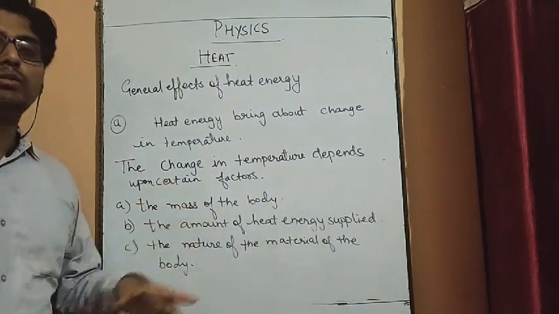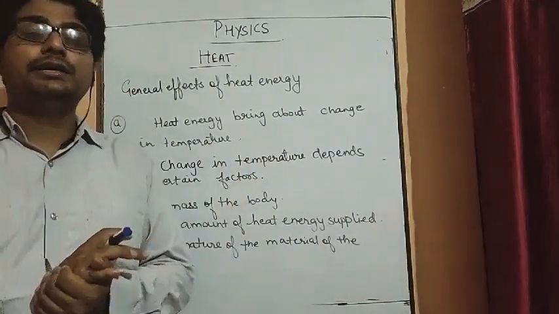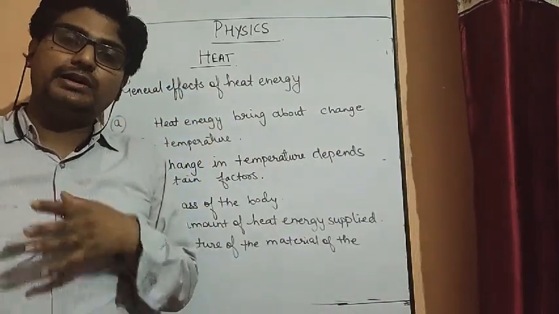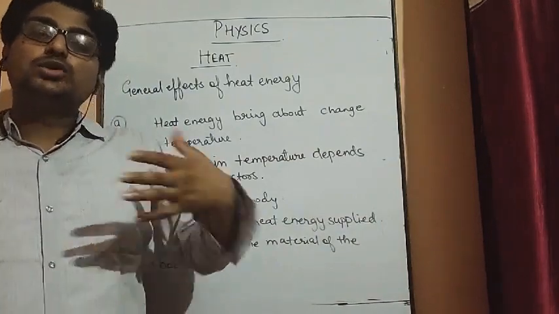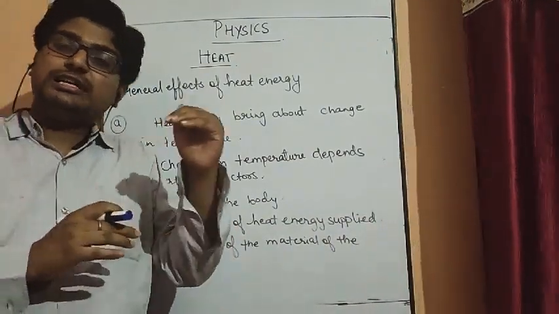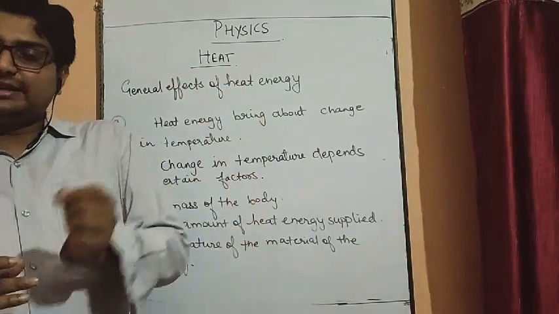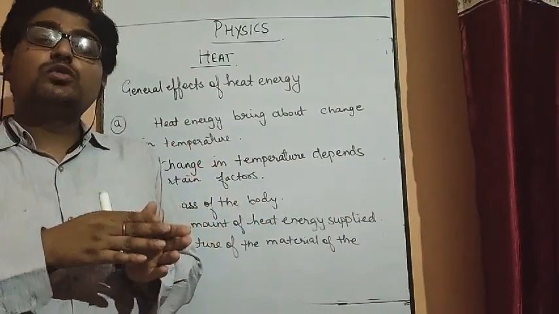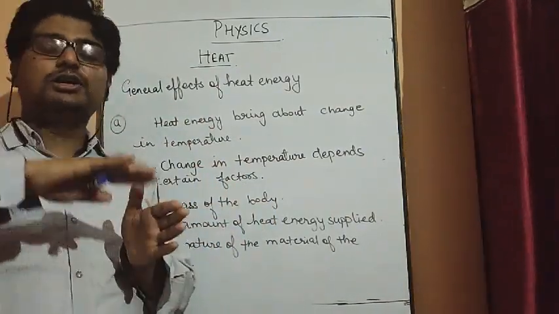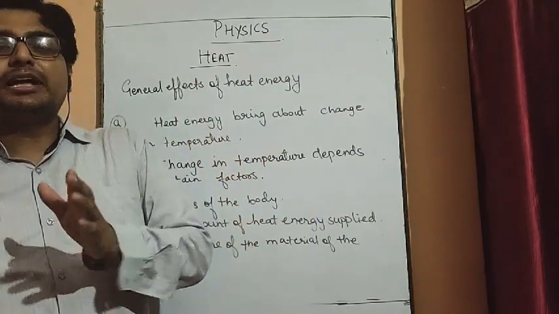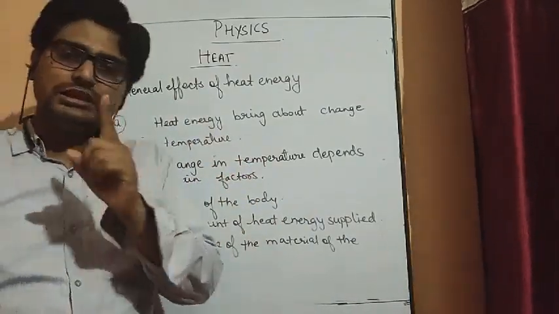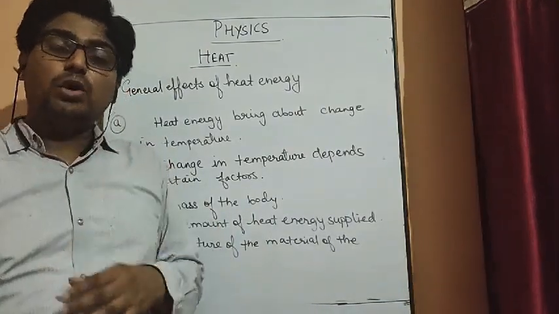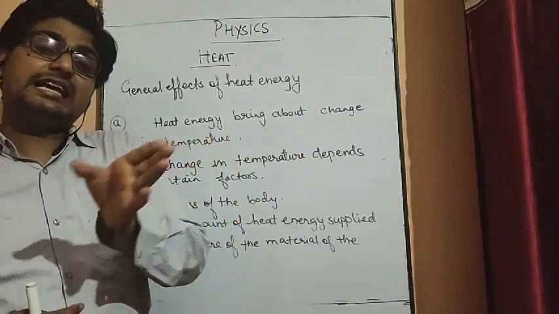First one, the mass of the body. Meaning, what is the actual mass of the body? If the mass of the body is very high, like suppose you take 10 kg of water or 50 kg of water, to heat more water you will require more energy. Suppose you are having a container of water whose temperature is 30 degrees and you want to convert it into 40 degrees. This change in temperature will depend, first, on the mass of the body. Mass of liquid, mass of solid, whatever it is. The more the mass, the more energy will be required to change the same temperature.